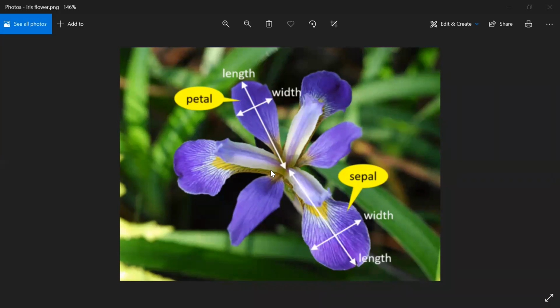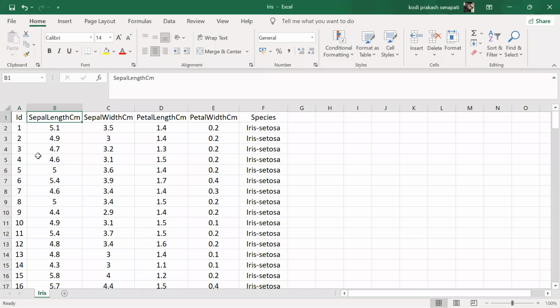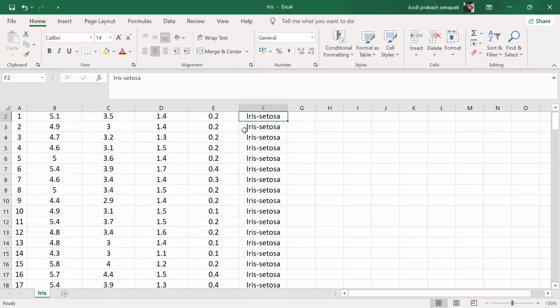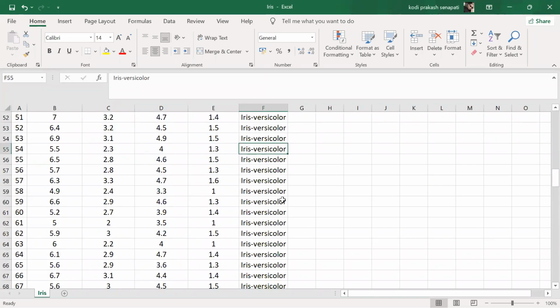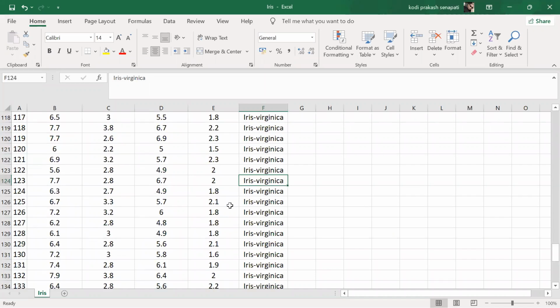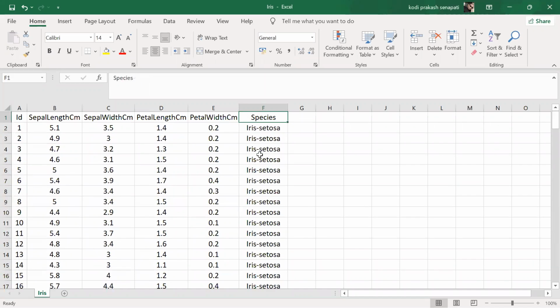Understand? So now, what exactly do you have? 5.1, and this species is setosa. How many species do we have? Setosa, versicolor and virginica. So overall we have 3 species.